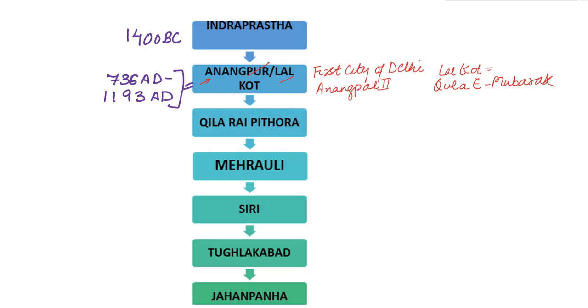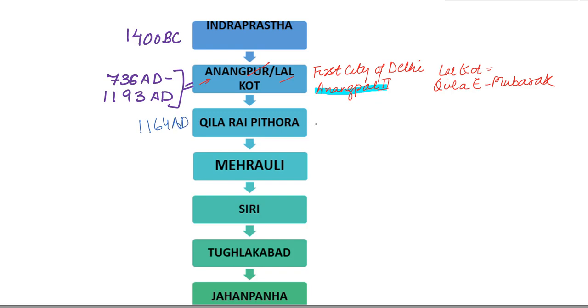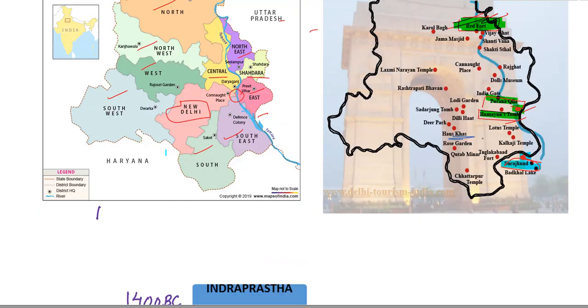After Lal Kot, Delhi was renamed as Kila Rai Pithoda by Prithviraj III, also known as Prithviraj Chauhan. Prithviraj Chauhan was the maternal grandson of Anangpal II, the same Anangpal we've just talked about. So he took over the city in 1164 AD and built a citadel around it. He renamed it as Rai Pithoda, that literally means the fort of Prithviraj. The remnants of the Kila Rai Pithoda can today be found near Saket and Aurobindo Marg, somewhere near here.